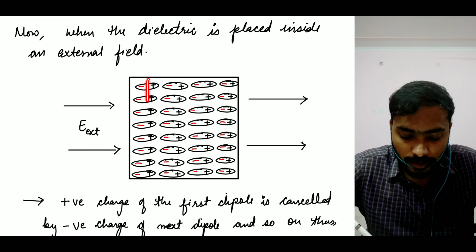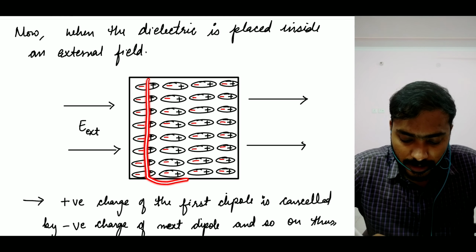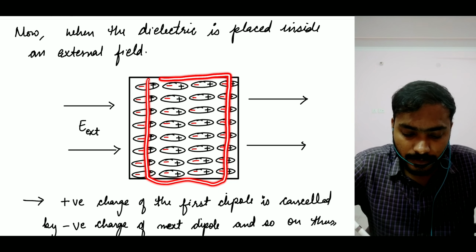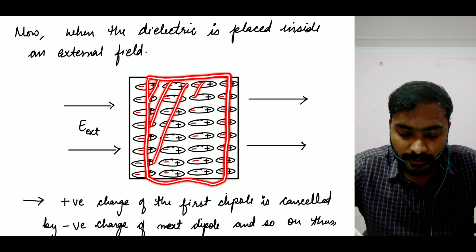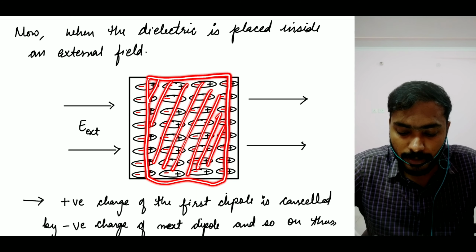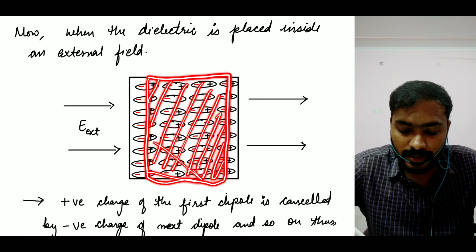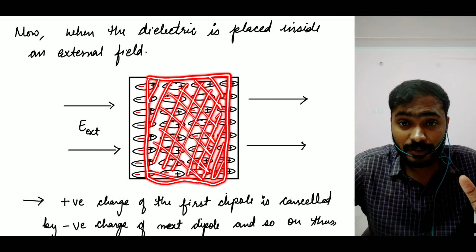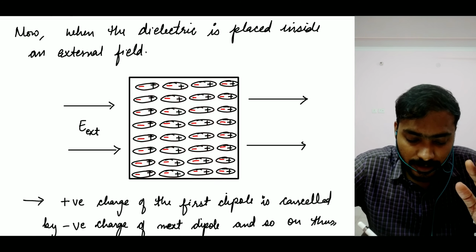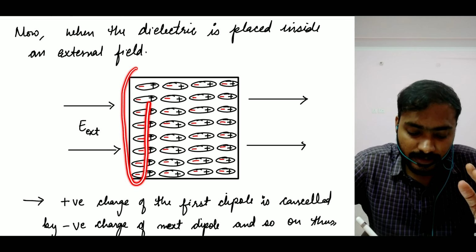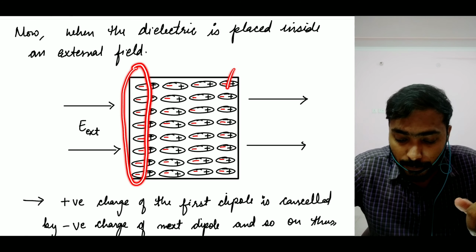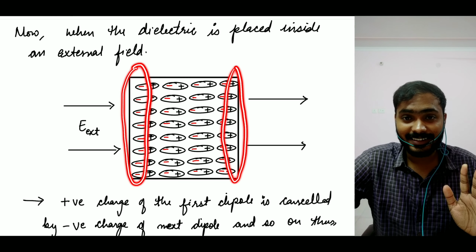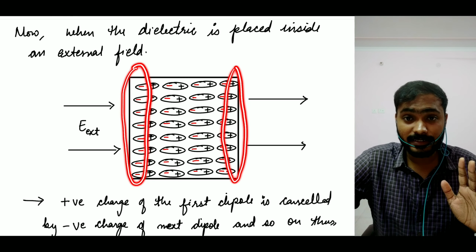And if I do it for this entire material, you can see this whole part, the positive negative effect, will cancel each other out. I hope you guys can see. The only thing that is left here is this negative charge density towards my left and the positive charge density towards my right. I hope you guys can understand it. Yes or no? Great.